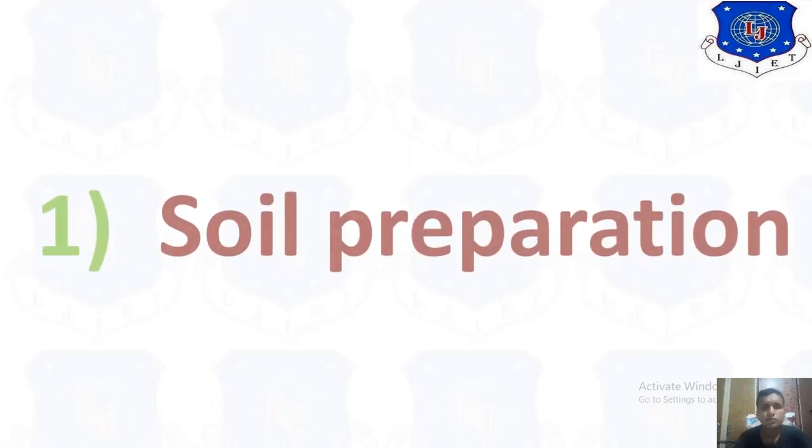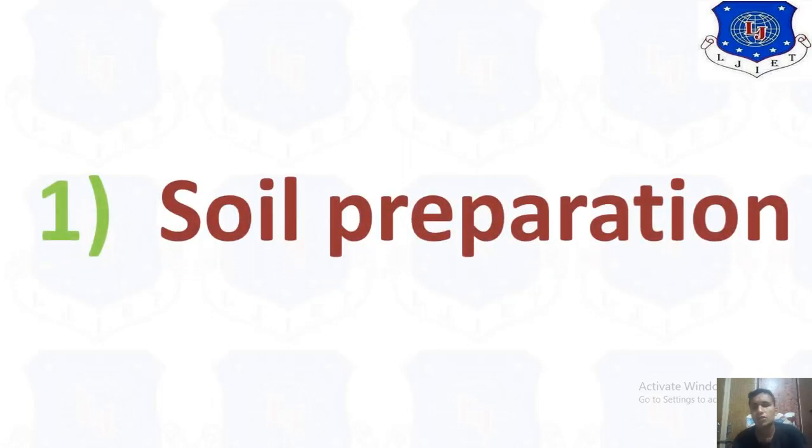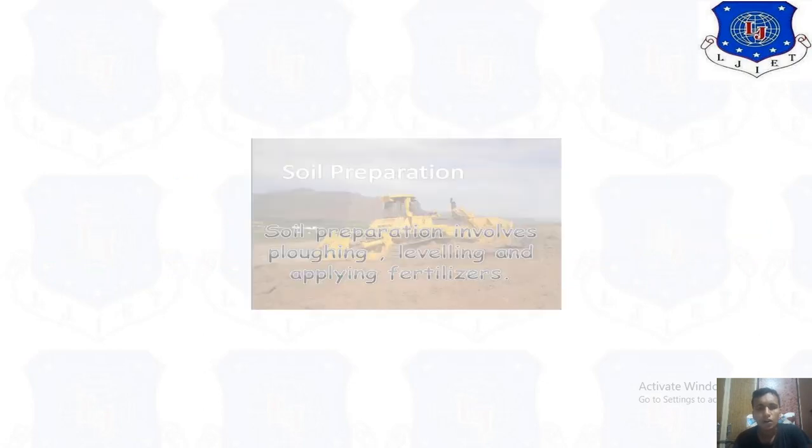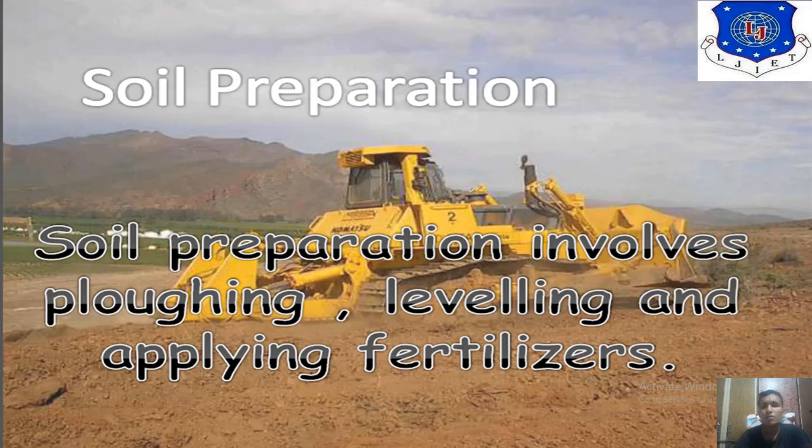Then the first step, that is soil preparation. In soil preparation, the soil is prepared by ploughing, leveling, and applying fertilizers. That is the main way to prepare the soil for crop management. So you have to provide ploughing, leveling, and applying fertilizers. That is the main part of soil preparation.